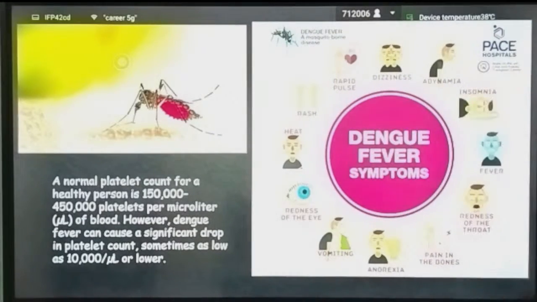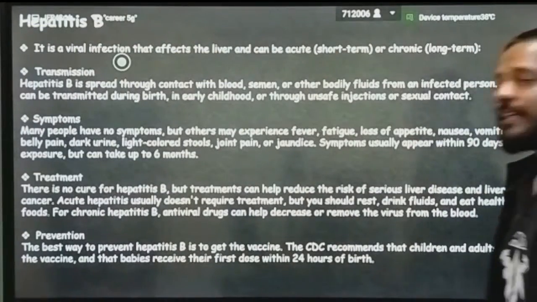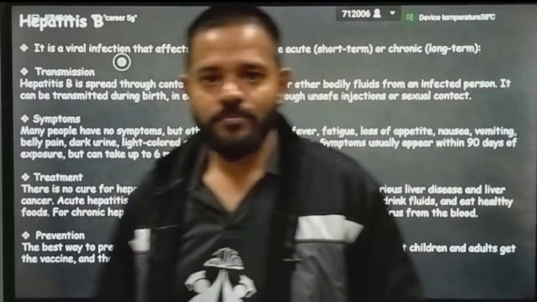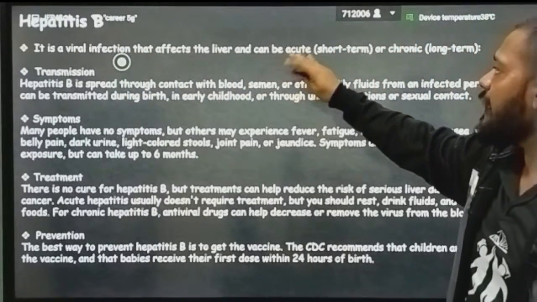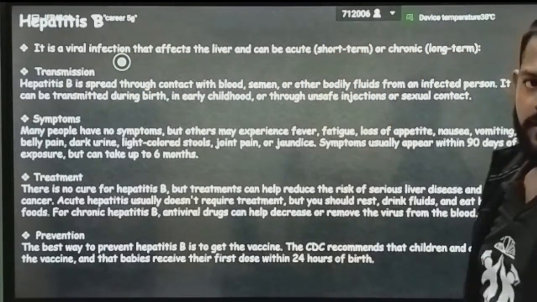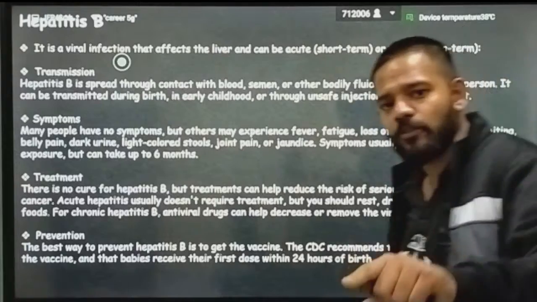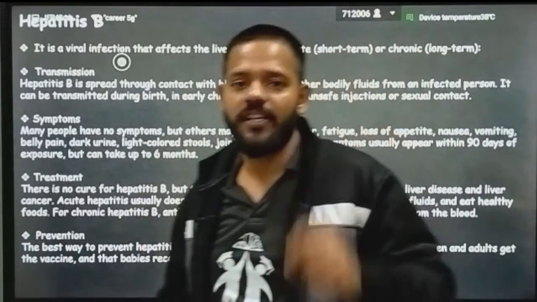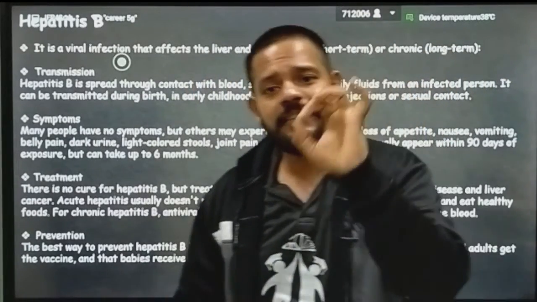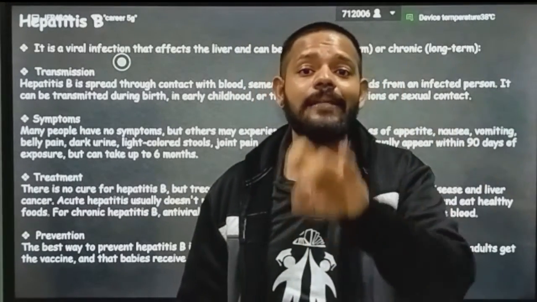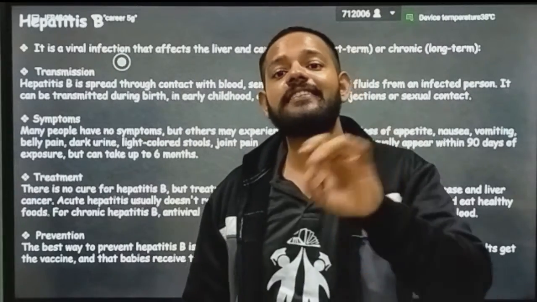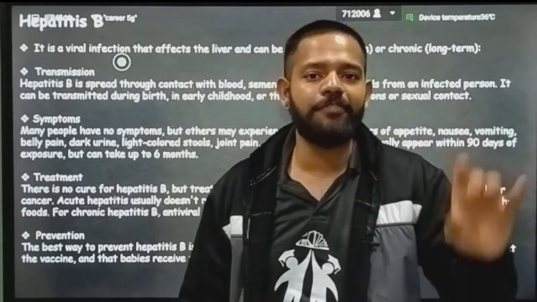Okay, next viral disease is your hepatitis B. It is a viral infection that affects the liver and can be acute or chronic. Hepatitis B can be chronic and can also be acute. Now see what acute and chronic are. Chronic diseases are those diseases which do not kill the organism fast. Okay, which do not kill the organism very fast.